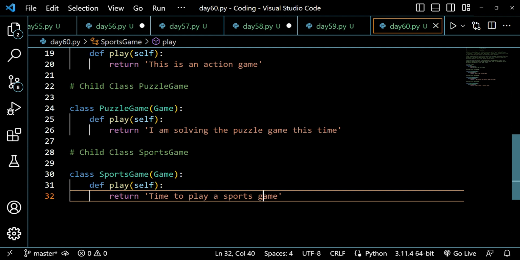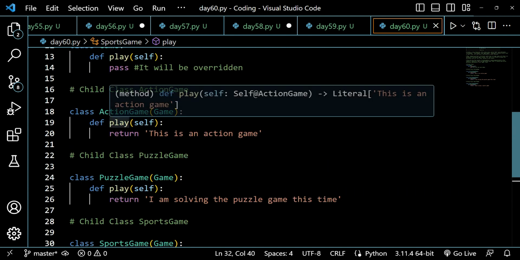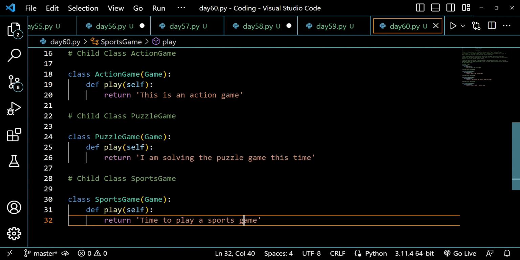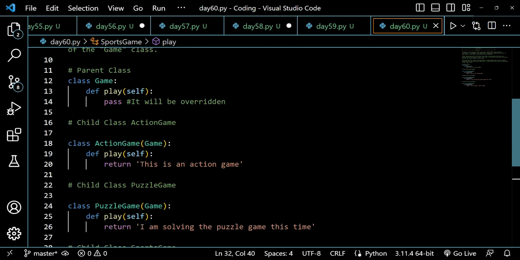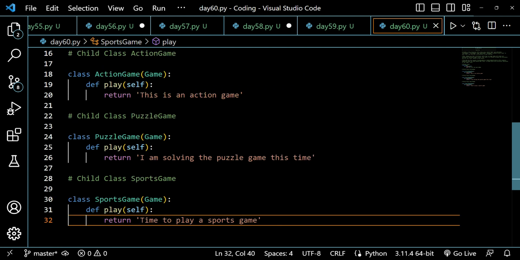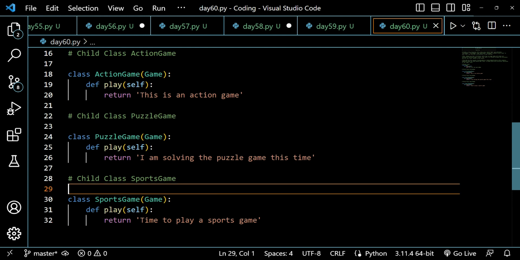Now we have three different statements and all of them are very different from each other, but we have the same method in each different class. So all of the four classes have the same name of the method. So this is what polymorphism is, that we have the same name in the classes, but they all have different roles to play. As you can see, in action it has a different role to play, in puzzle game it has a different role to play, and in a sports game it has a different role to play.